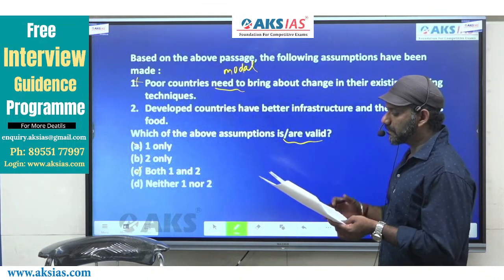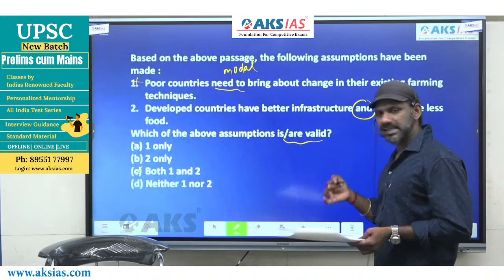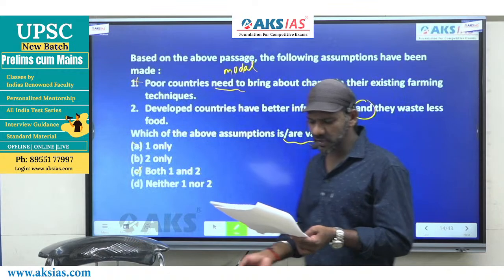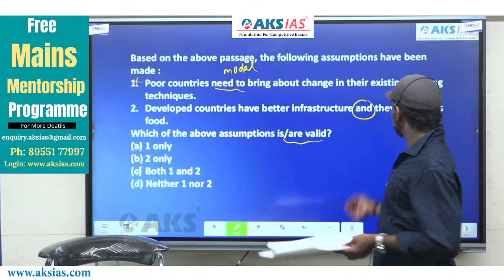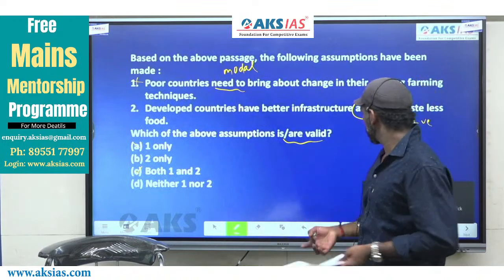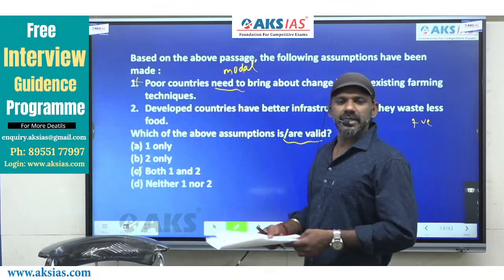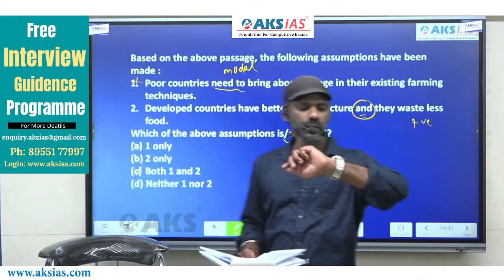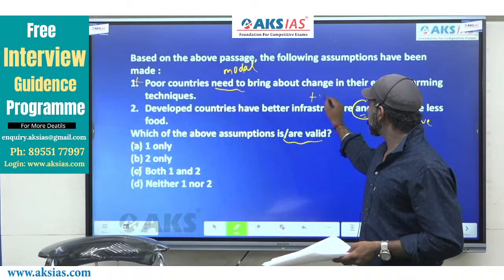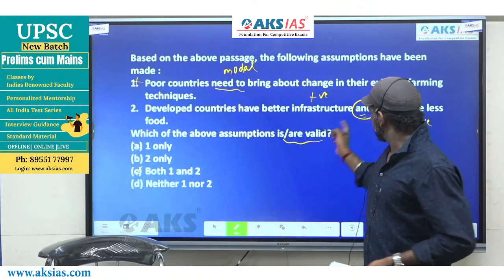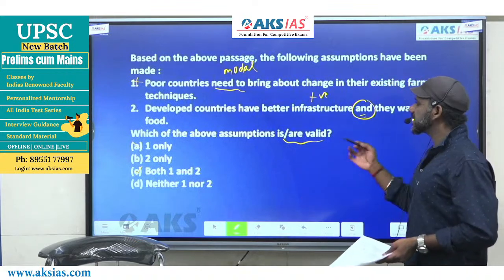Developed countries have better infrastructure and they waste less food, right? Positively charged or negatively charged? Positively charged. Here, this is positively charged and is a support indicator. It must connect either 2 positive ideas or 2 negative ideas. The idea beforehand is developed countries have better infrastructure. Positive. So undoubtedly, the idea after must also be positive. And they waste less food.